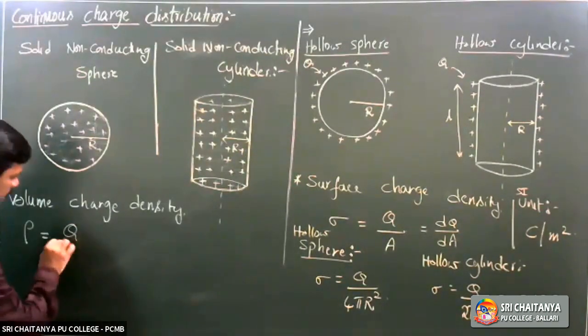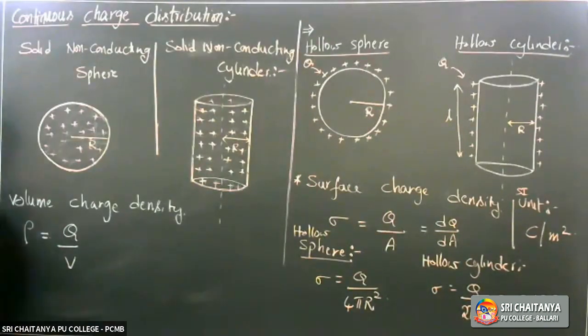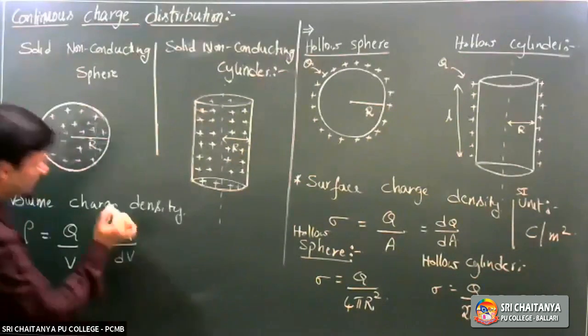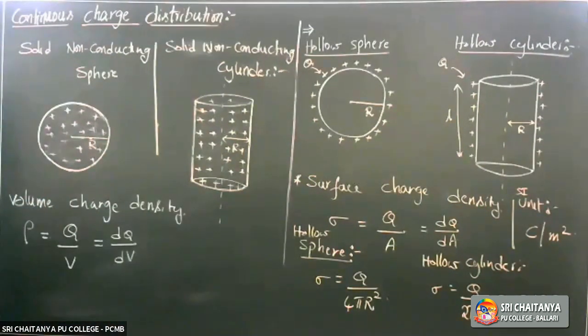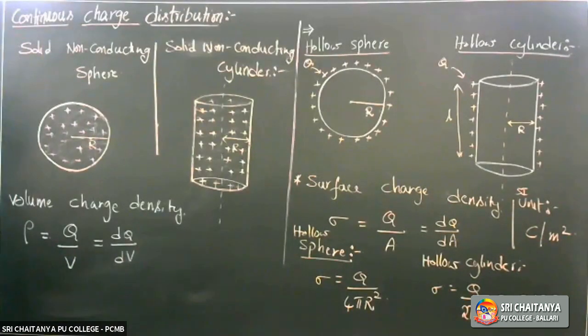So what is the formula? Total charge by total volume, or dq by dv, as it is distributing uniformly. Q by V, right? This is the formula. If you are asked what is the definition, charge per unit volume is volume charge density, right?